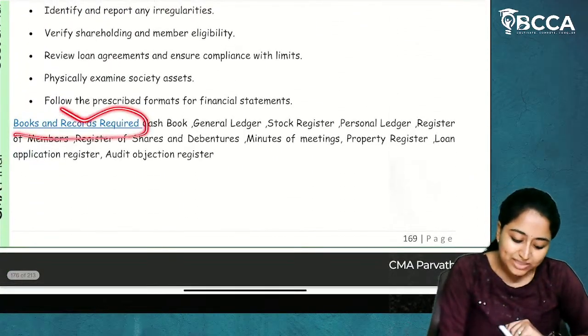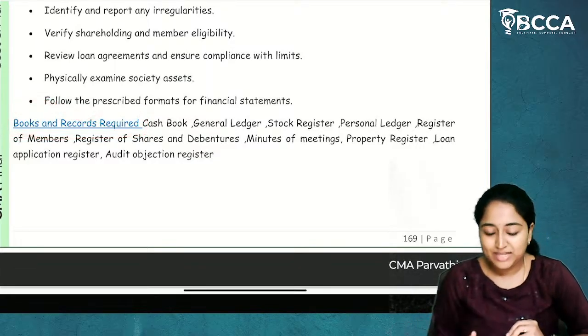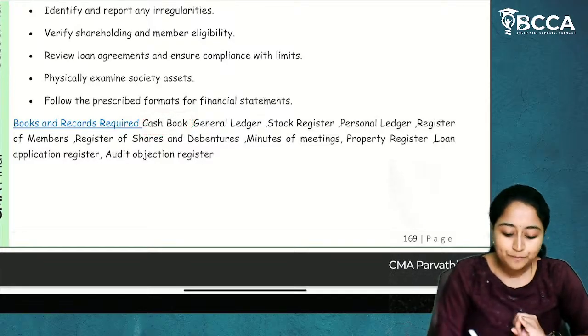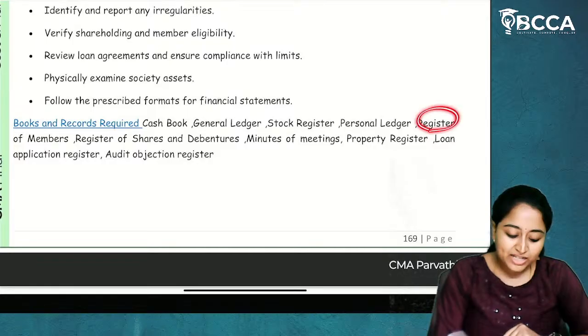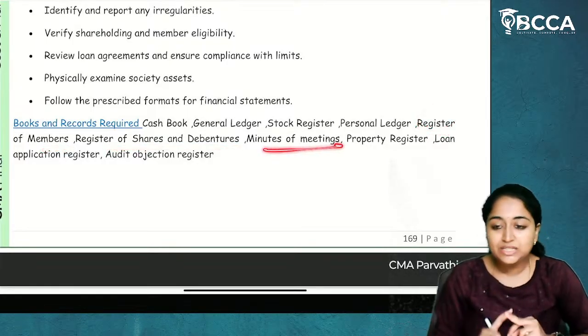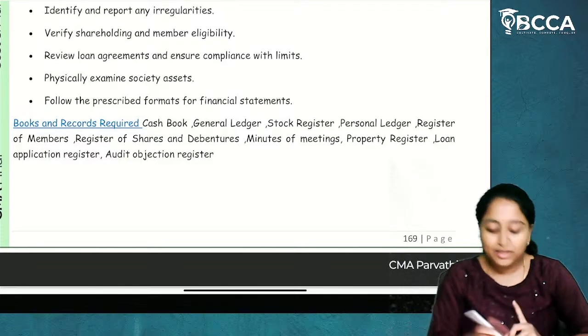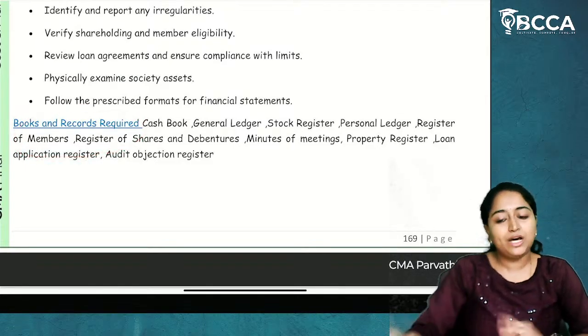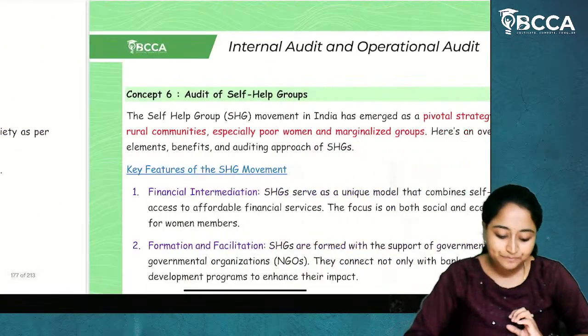So these are the books required by the auditor when he is going for an audit of cooperative societies. What all? Cash book, general ledger, stock register, personal ledger, register of members, register of shares and debentures, minutes of meetings, property register, loan application register, and audit objection register. All these are the books required when they are going for audit of cooperative societies. I hope it is clear.